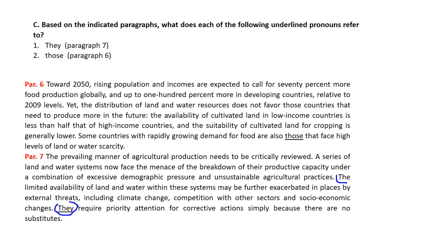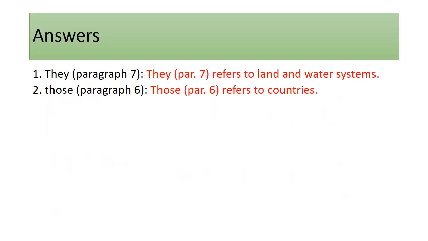Those in paragraph 6, let's take a look. Some countries with rapidly growing demand for food are also those that face high levels of land and water scarcity. Okay, obviously, countries with rapidly growing demand for food. How do we write it? Okay, they, paragraph 7, refers to land and water systems. Those, paragraph 6, refers to countries.